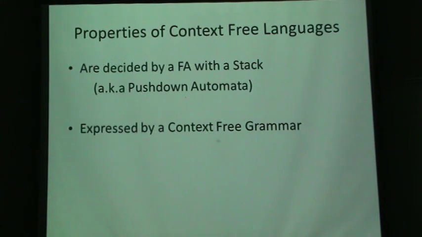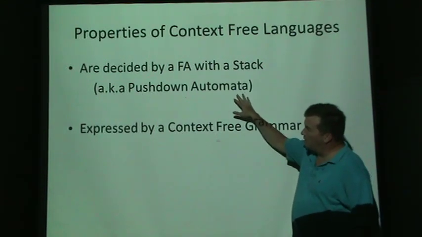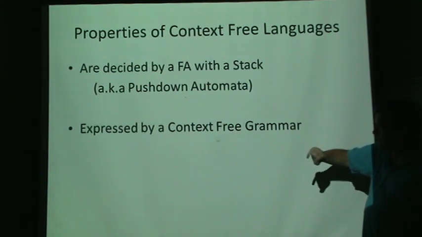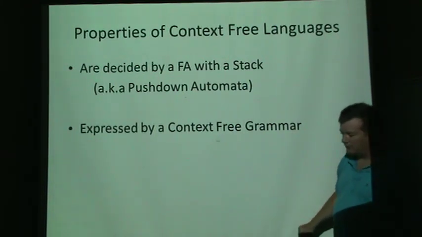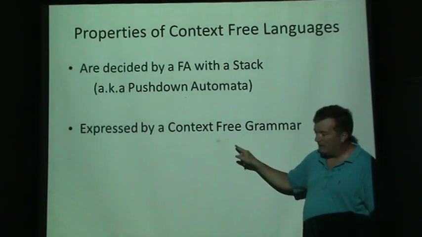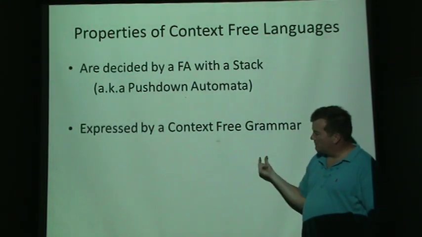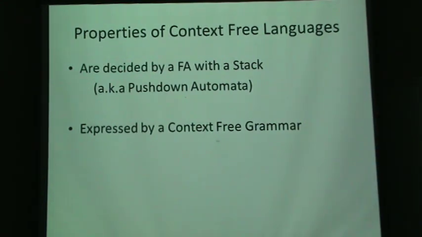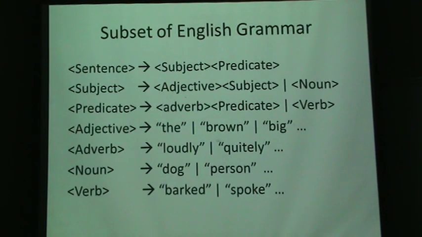Okay, properties of context-free languages: the languages are decided by a finite automata with a stack, which is also known as a push-down automata. And it can be expressed with a context-free grammar. That's where the big symbols, like the big S, can be written as small symbols with a big symbol between them. But symbols can be on either side of them. They don't have to be left linear or right linear. And that's basically keeping track of what the stack can handle.